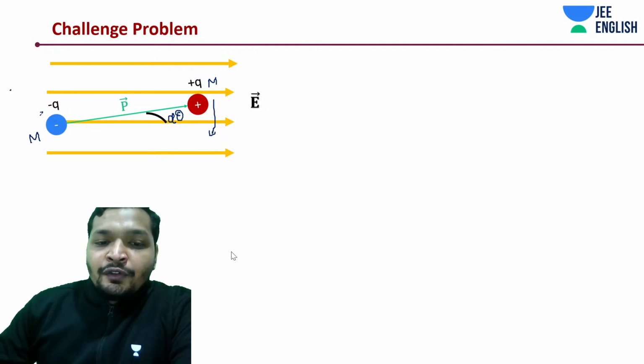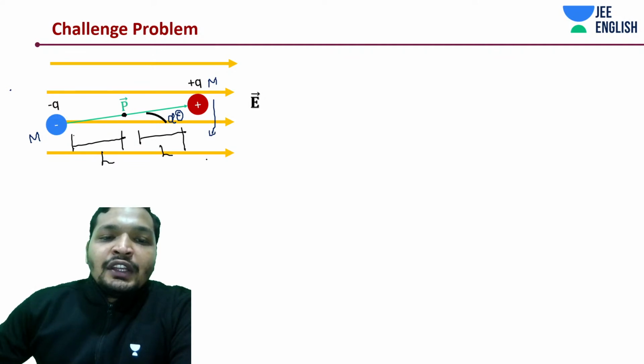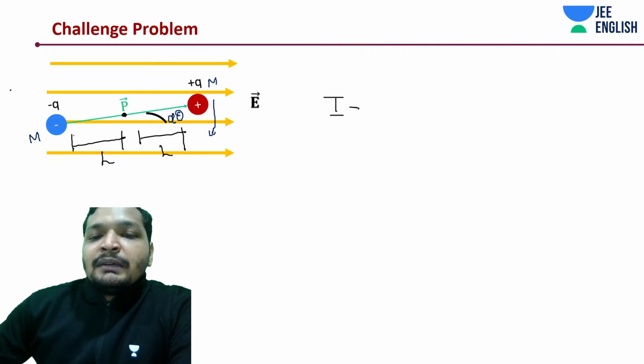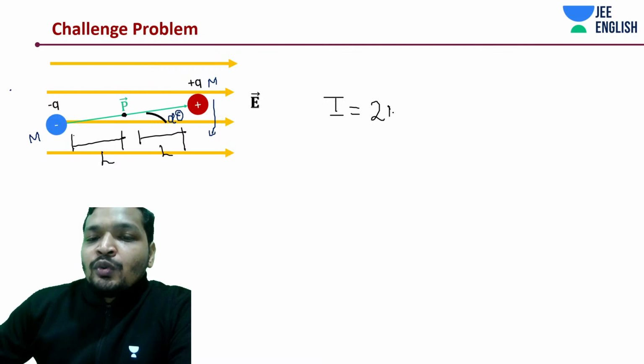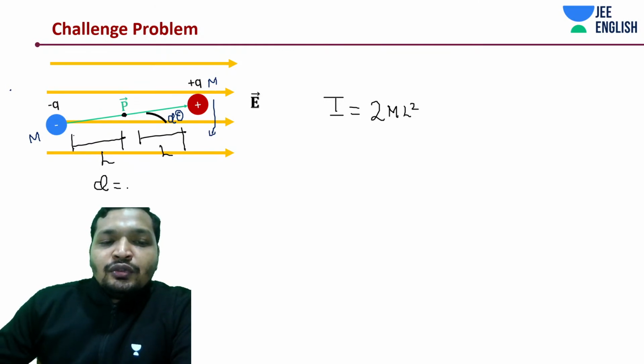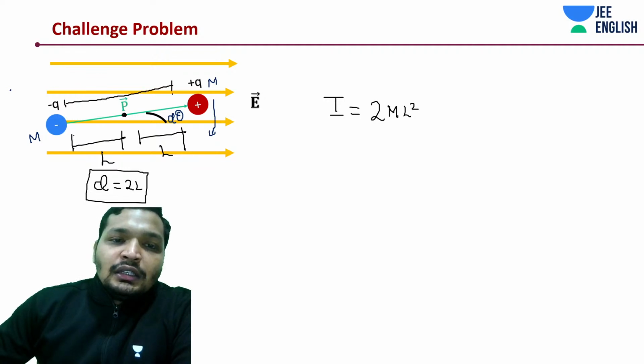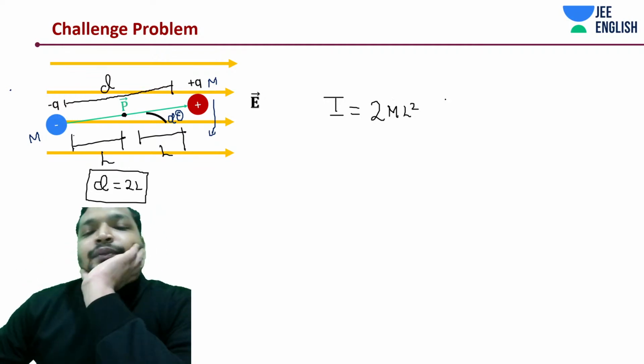Now we already wrote a few things. First of all, the usual thing we are going to do is draw the center, say this is distance L. That way we know the moment of inertia of the system, mL squared plus mL squared, which is going to be 2mL squared. For now, let's keep it as 2L, even though in our question it's given that d is the distance between those two charges, so you can say this is d, but this is how you're going to write.